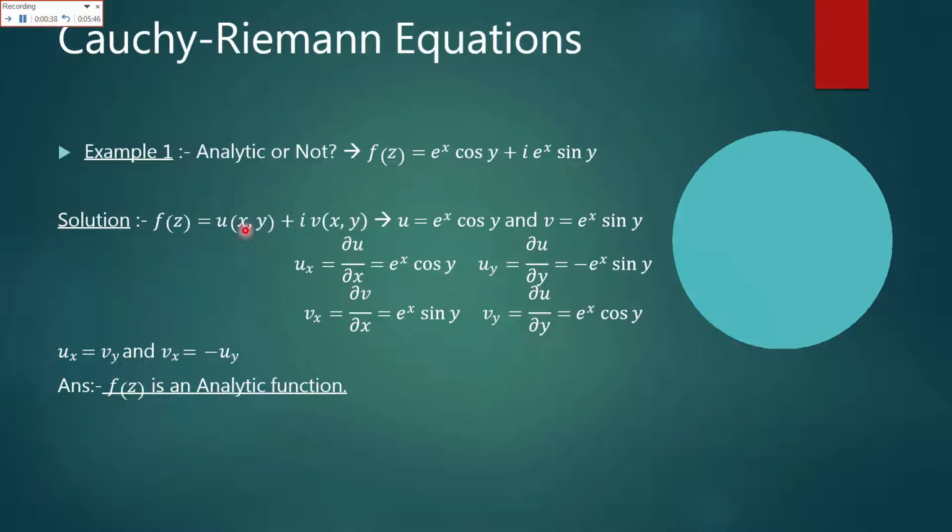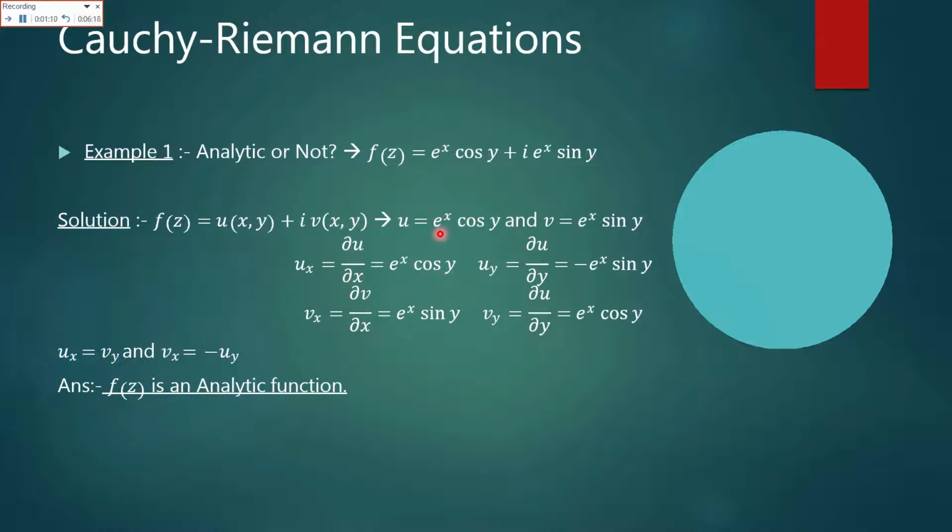Now the solution of the given example. Here f of z, as we have said earlier, is basically in the form of real and imaginary parts, u plus iota v. Here u is equal to e raised to power x cos y and v is equal to e raised to power x sin y. Now we'll take u of x. Here u of x is basically the first derivative of u with respect to x, which is curly u over curly x.